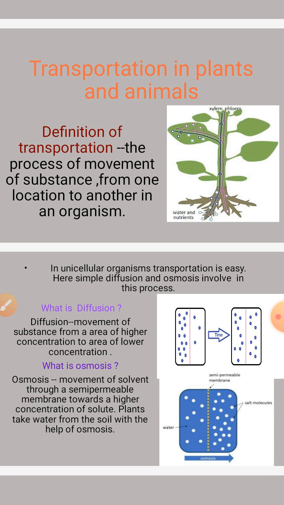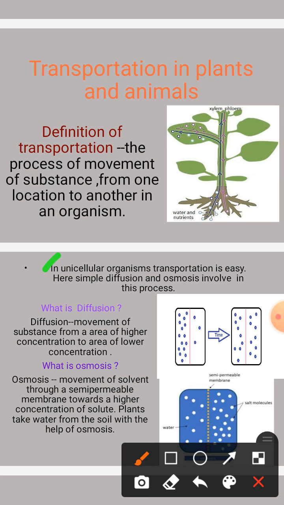Then, transportation in unicellular organisms. In unicellular organisms, transportation is easy. Here, simple diffusion and osmosis are involved in this process. Then what is diffusion and what is osmosis? What is diffusion? Movement of substances from an area of higher concentration to an area of lower concentration, means movement of substance from a higher concentration to lower concentration, is known as diffusion.